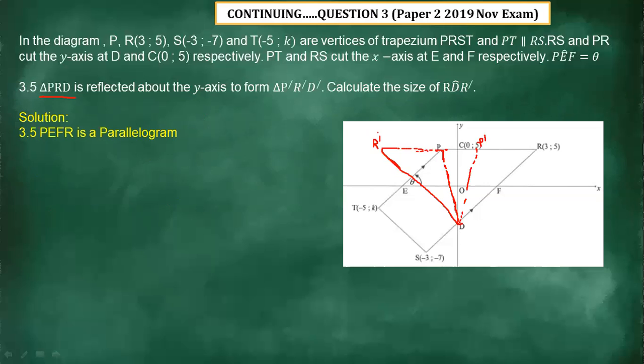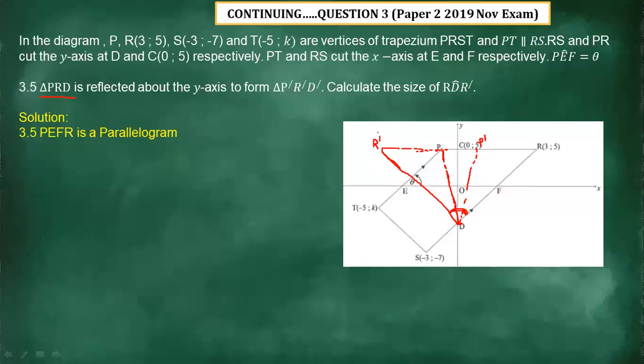All right. Now, what is the question? We now need to calculate the size of angle DR prime, meaning we need to calculate this angle here. All right, we need to calculate that angle. Now, how do we start to calculate that angle? Then we say from the scenario, we say PEFR is a parallelogram. Where is PEFR?